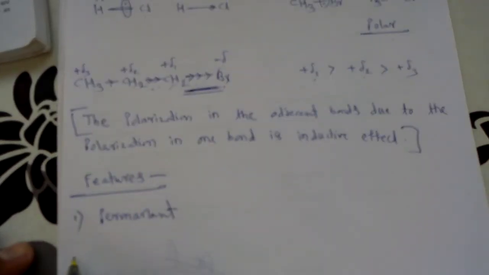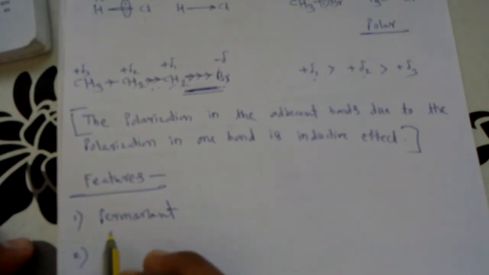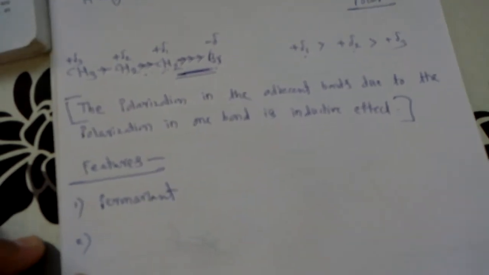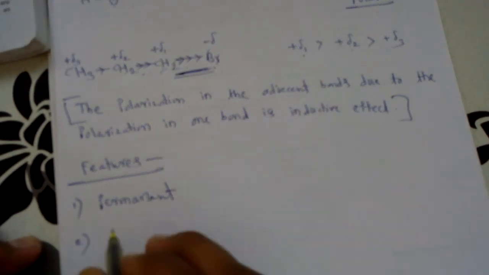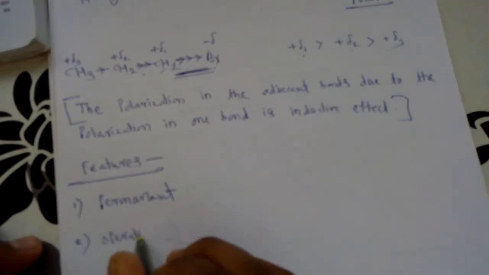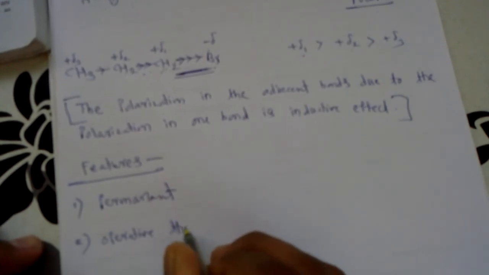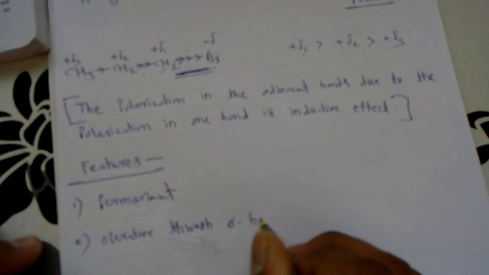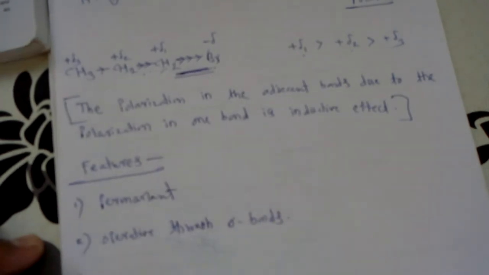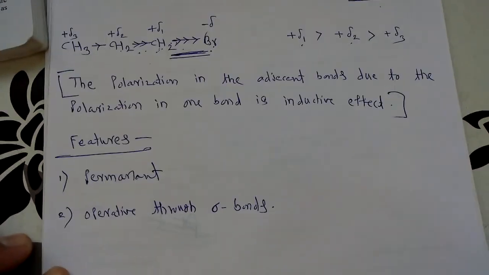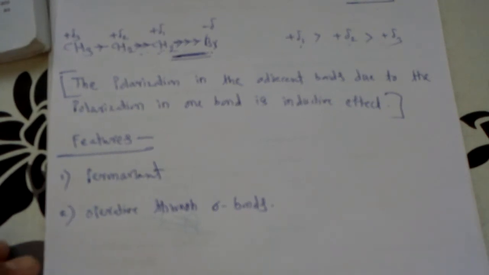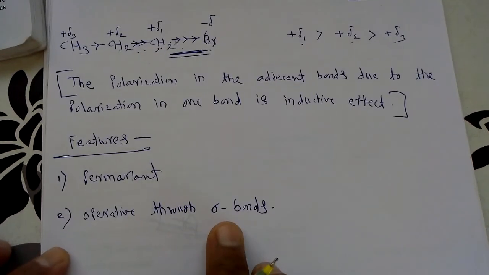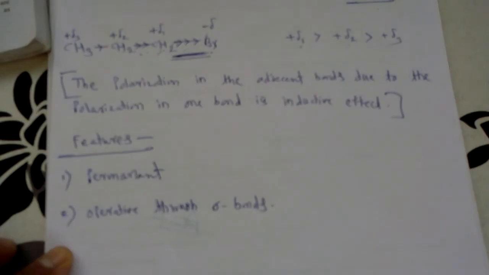The second important feature is that this effect is transferred through sigma bonds. It is operative through sigma bonds. This is the second important feature of this effect, that is, it is operative through the sigma bonds from one part of the molecule to another part of the molecule.